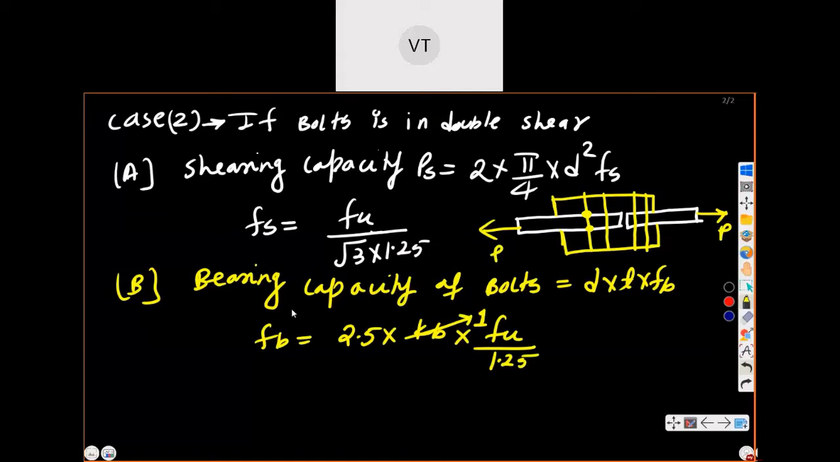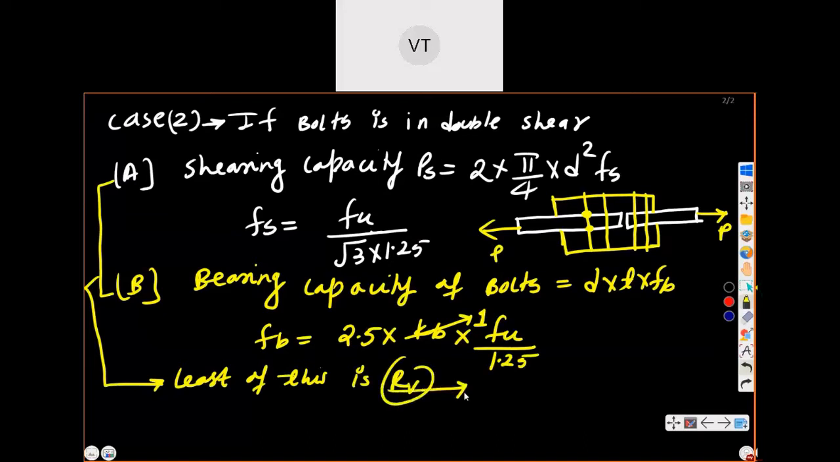So this bearing capacity of the bolts is D into T into F of B. F of B is 2.5 KB. KB value has been taken as 1, Fu upon 1.25. So you can see again the least of this shearing and bearing is RB, R suffix B. What is this R suffix B? That is rivet value. It may be rivet value or you can say bolt value. So very, very important. So next point we will discuss.